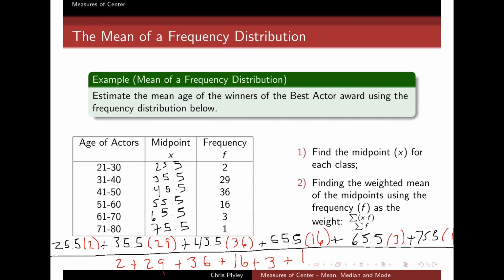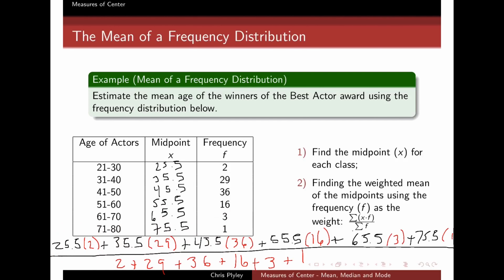And then I go ahead and find the weighted mean, treating the midpoint as my data value and the frequency as my weight. The frequencies are represented in red down here in this rather lengthy computation, and the midpoints are represented in black. And so I multiply. Remember, the key thing is to keep the idea in your head that I'm simulating what would happen if I were to add up all 87 or so actors' ages individually. Then I would have 2 actors aged about 25.5, 29 actors aged about 35.5 on average, and 36 aged 45, and so on and so on.